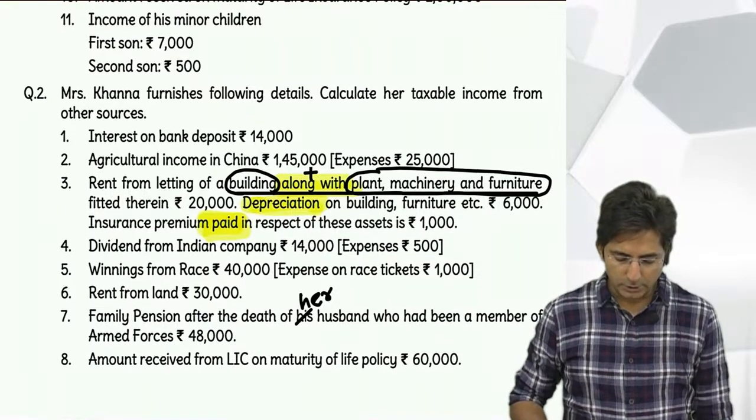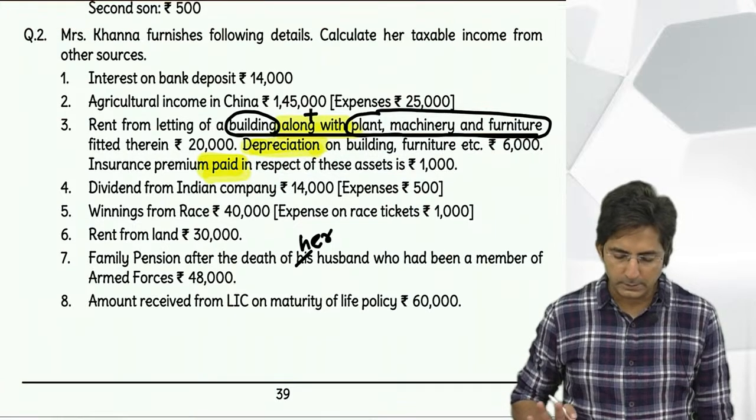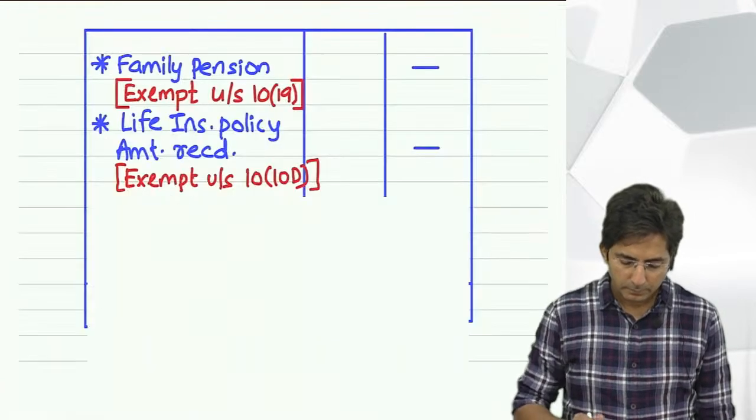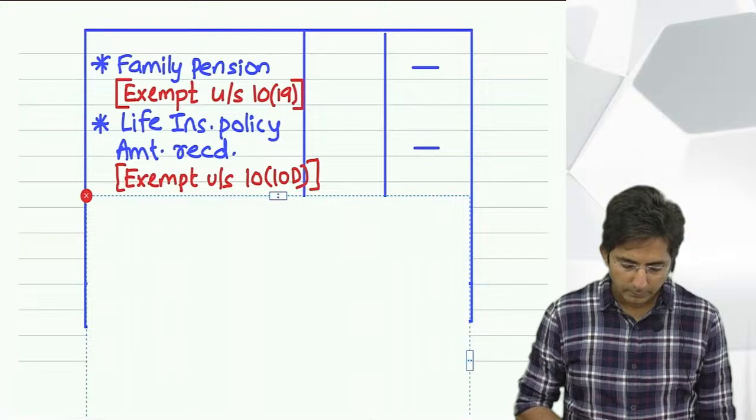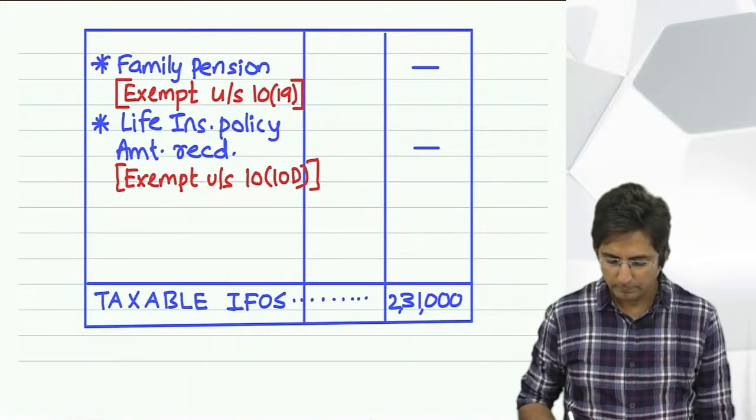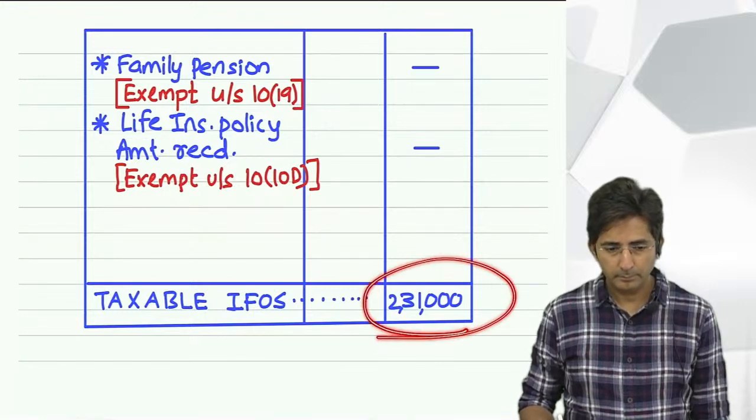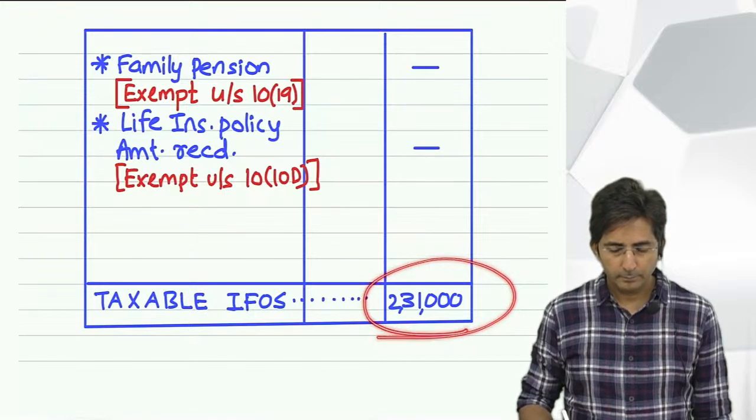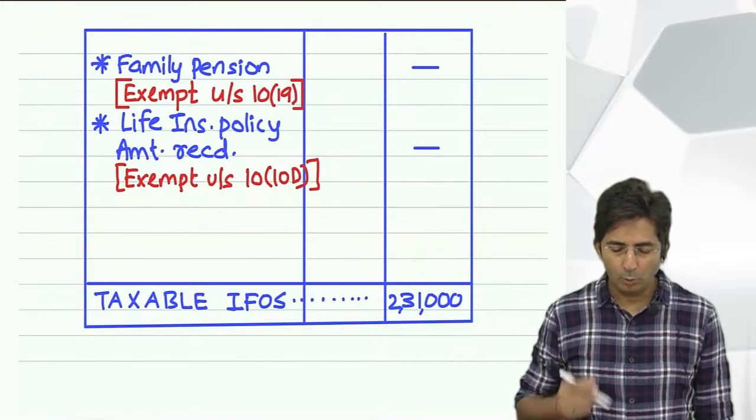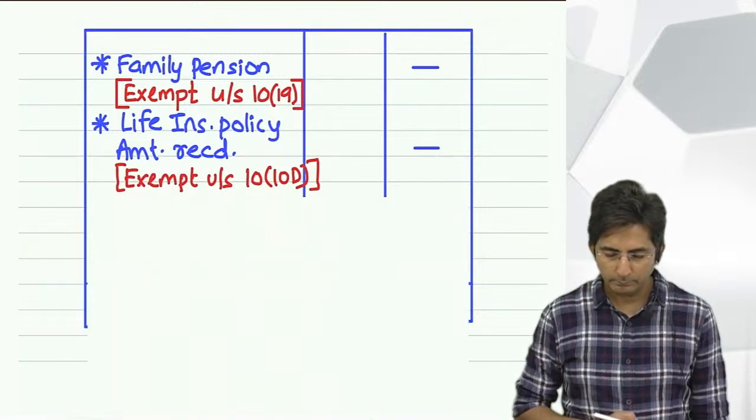Anything else in the question? That's it. All the points are done. So now you can total up. You have to total the outer column. Total up on your own. Don't see my total.